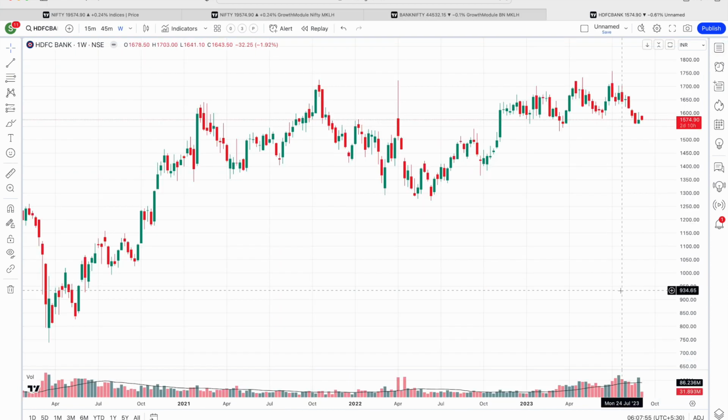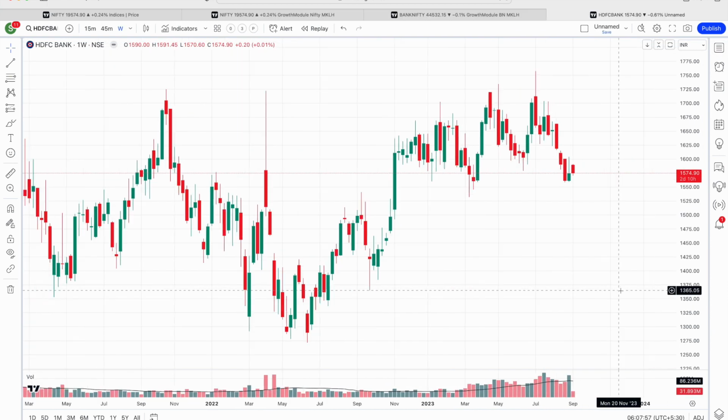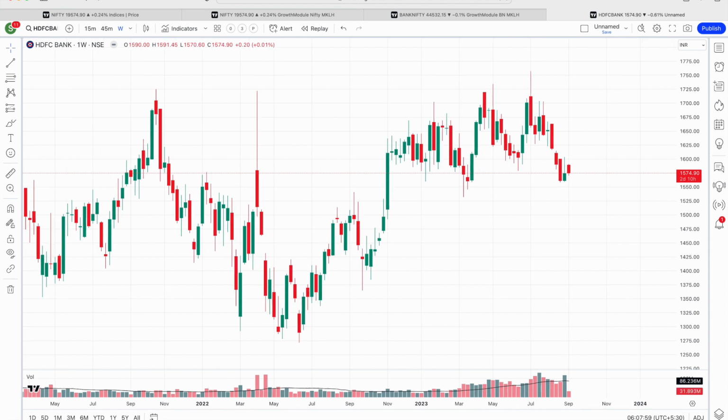This is a weekly chart of HDFC Bank. On HDFC Bank, as long as the low of last week is held, one can consider that this can be a higher low level, and from this level we should get some bounce. It's a slow moving uptrend that is happening right now. It has to break above the high of 1603, and once it is above 1604, then it should start moving upward.